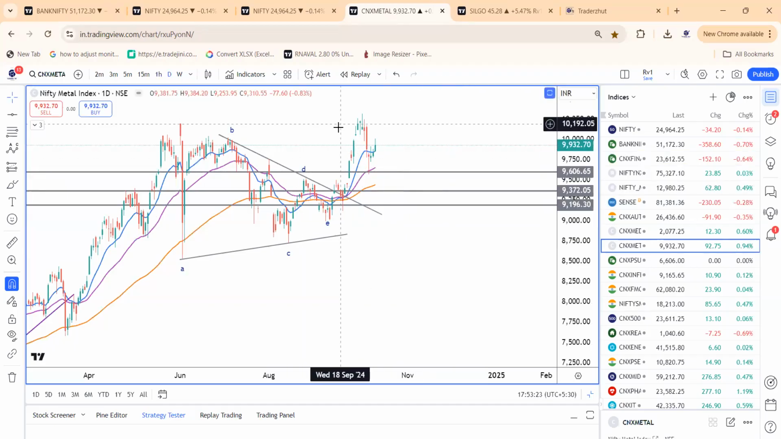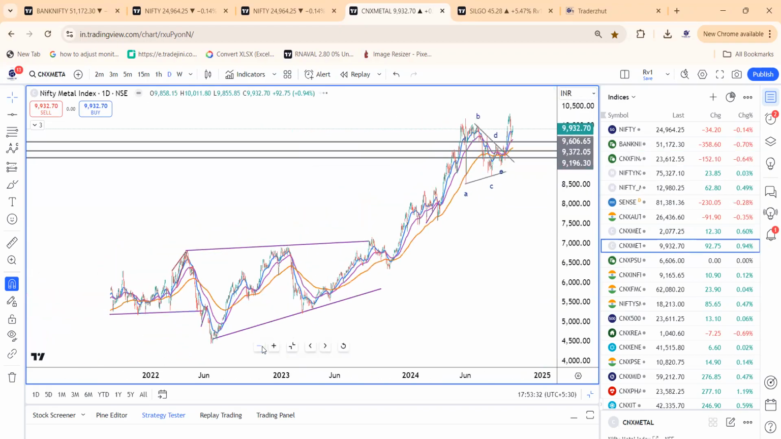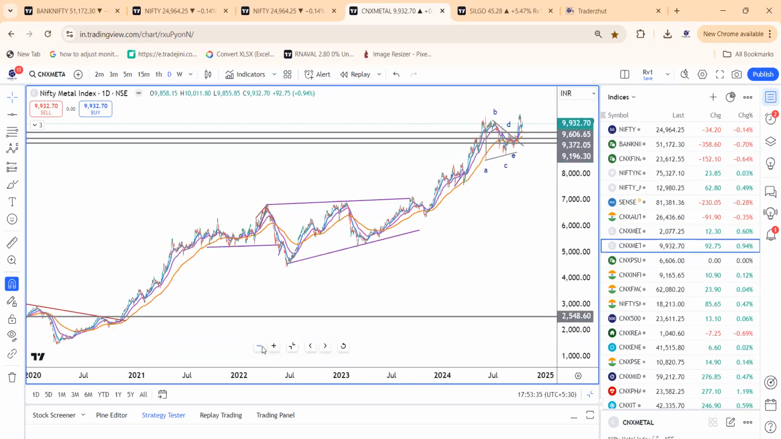The fifth might be starting. It's just a start of 1 of 5, I believe so, after a consolidation. So metals looks to be on a bullish note. If you ask me, metals clearly looks to be on a bullish note.